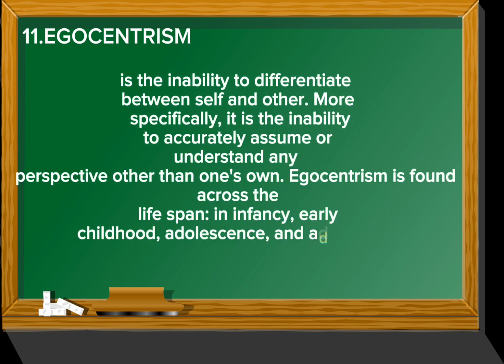Number 11 is egocentrism. It is the inability to differentiate between self and other. More specifically, it is the inability to accurately assume or understand any perspective other than one's own. Egocentrism is found across the lifespan in infancy, early childhood, adolescence, and adulthood.